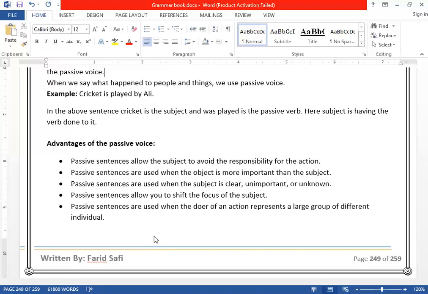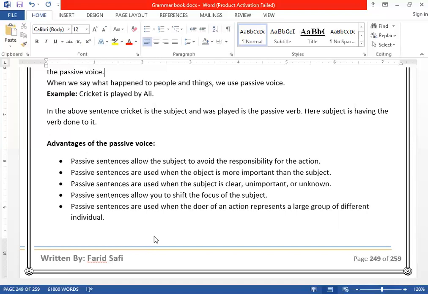For example, if I say, look, Ali invented the washing machine. Who invented? Ali. Here the subject is mentioned in the active. But for us the subject is not important, or unknown. We don't know who invented the washing machine. So how can we say it? The washing machine was invented.